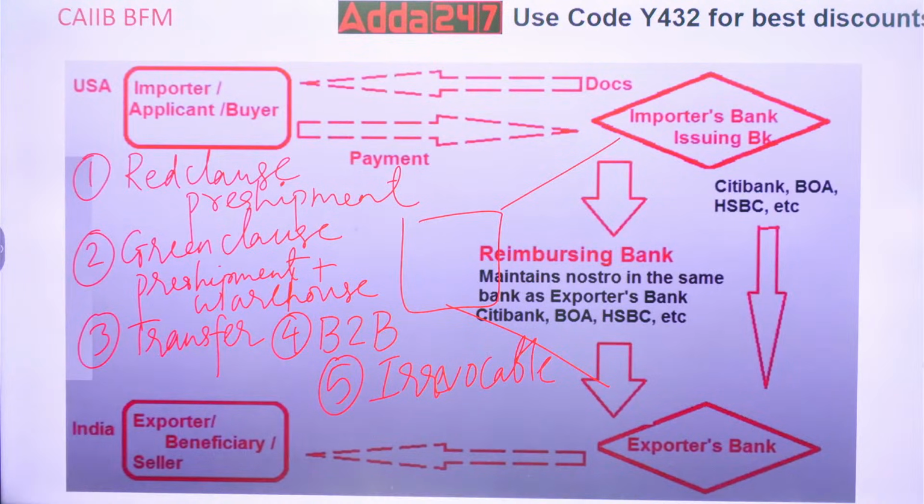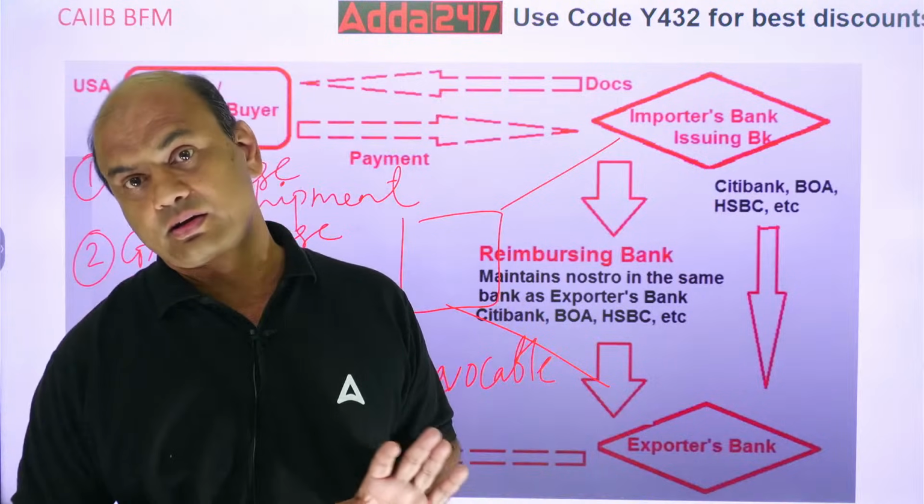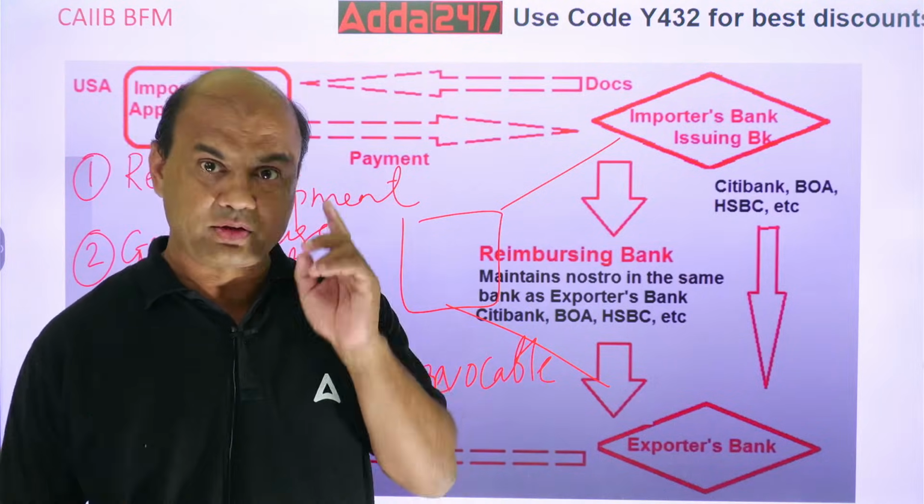Clear these terms? All LCs are irrevocable, correct? Nowadays, all LCs are irrevocable. There is no LC which is revocable under UCP 600. Clear this term? It should be very clear in your mind.